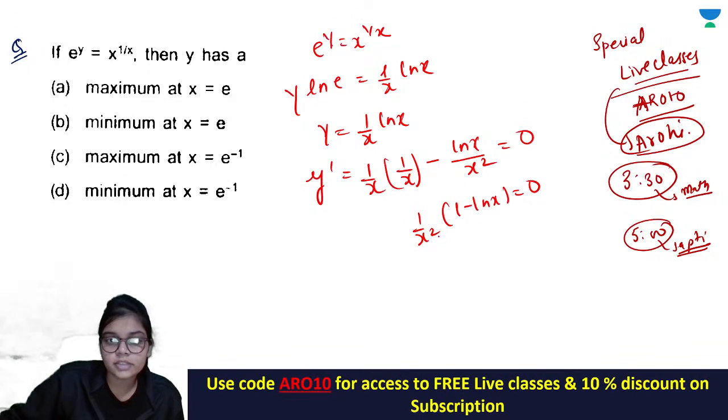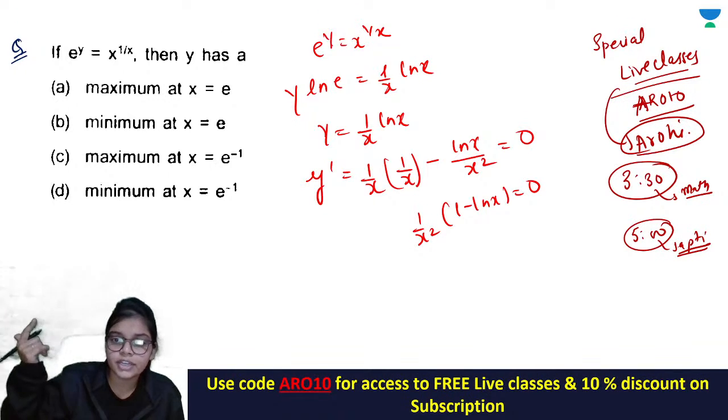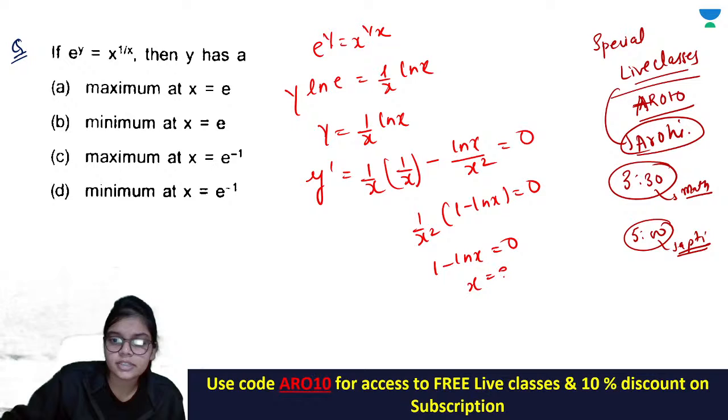So look, 1 by x square cannot be 0 because it will make the function infinite. So we cannot take any random value of x. So this 1 minus ln x has to be 0. That means x is equal to e. But how will you check whether it is a maxima or minima?